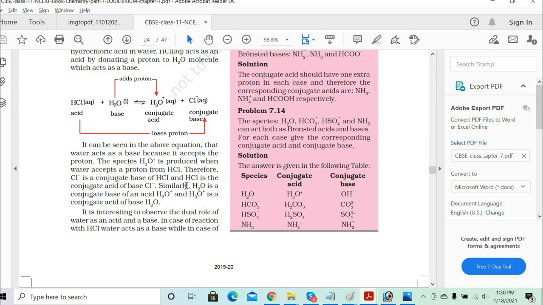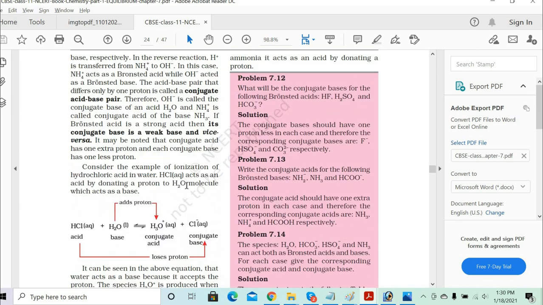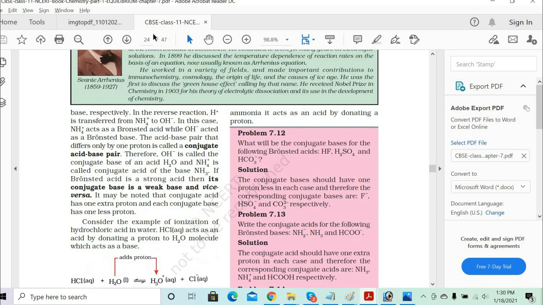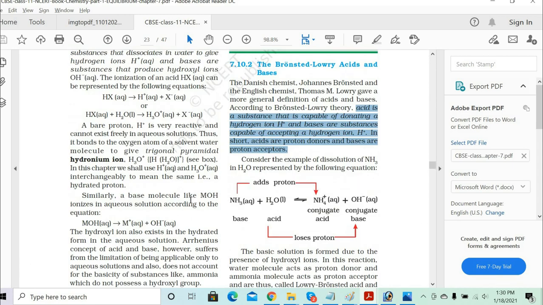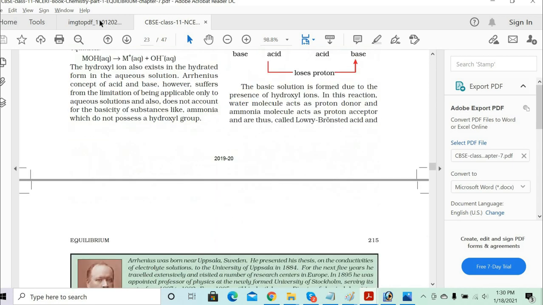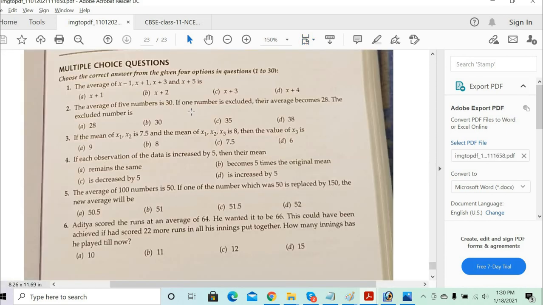Yes, sir. Clear now. Okay, now just read out this part, conjugate acid, conjugate base, the Bronsted-Lowry acids and bases, and in case of any confusion, let me know.